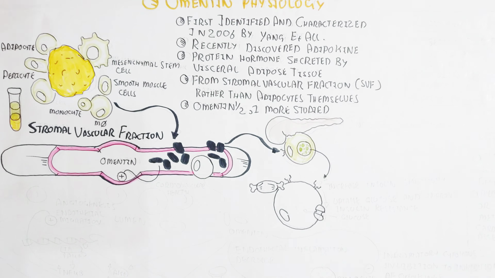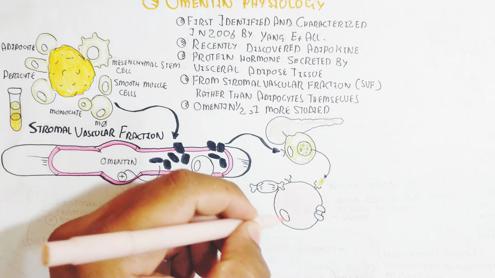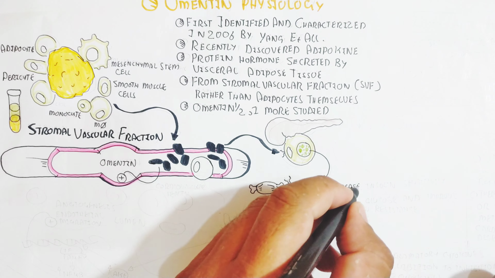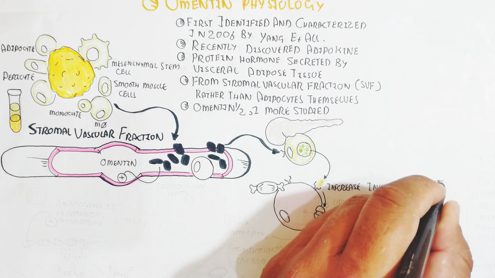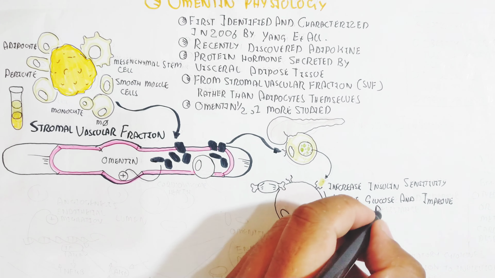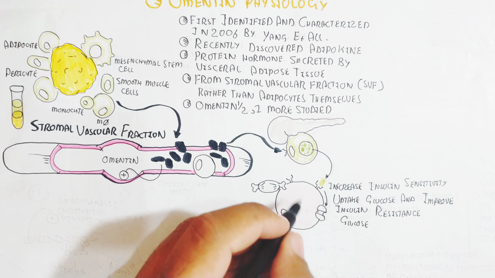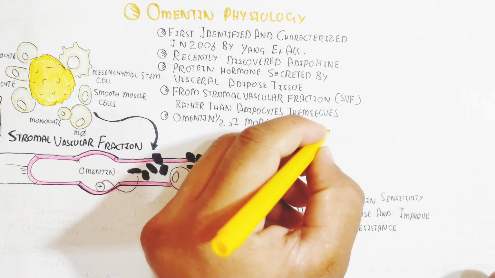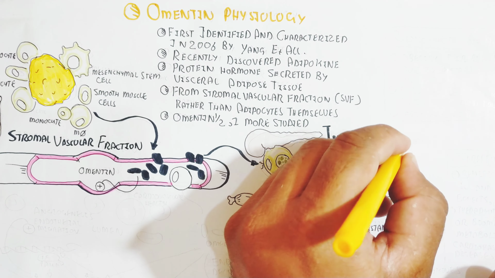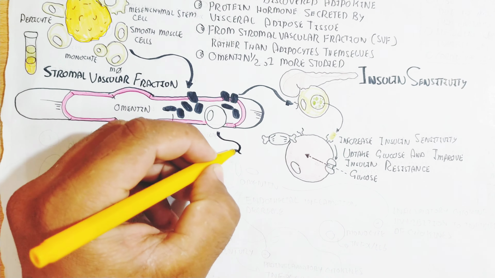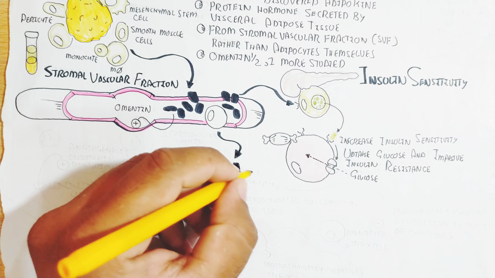It will also target the beta cell of the pancreas for degranulation of the insulin, and increase insulin sensitivity and glucose uptake, and reverse insulin resistance. In this way, insulin resistance will be prevented. The glucose will be taken up into the muscle rather than the adipose tissue. So the marvel character of omentin is the prevention of type 2 diabetes mellitus, because insulin sensitivity is increased. But let's understand the next marvel character of omentin.